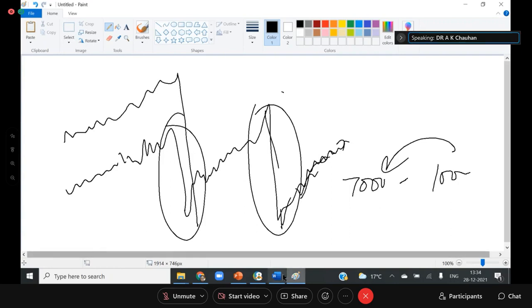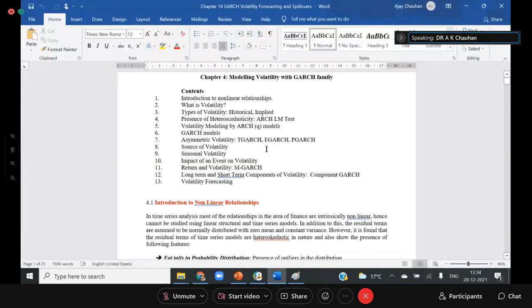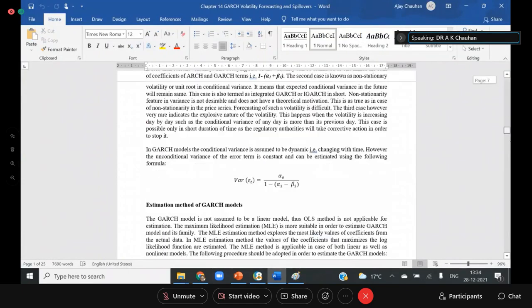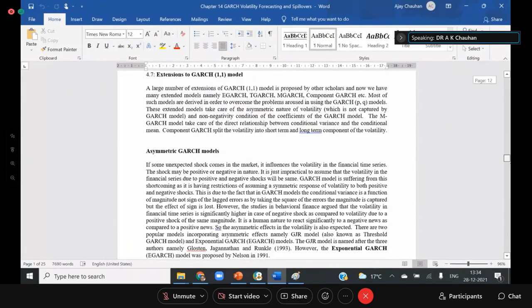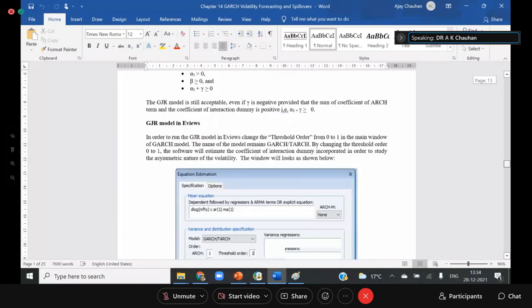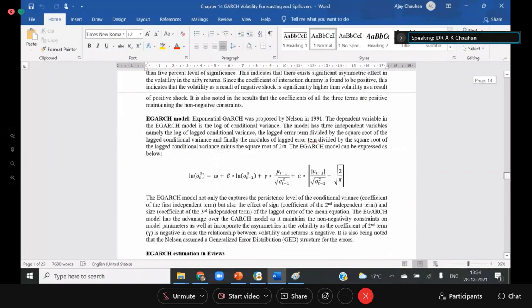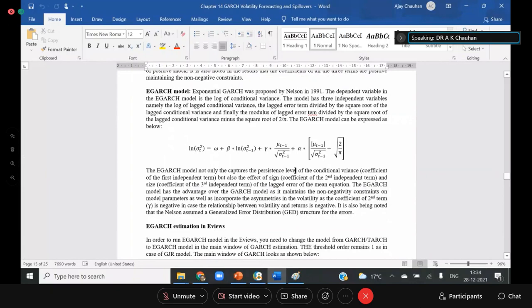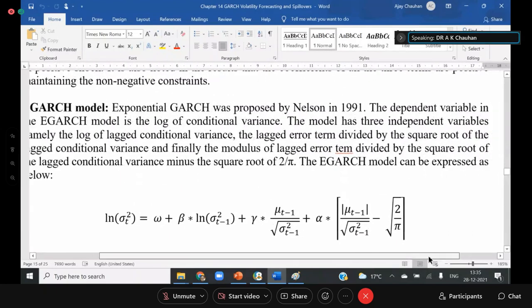Now we are moving to the other aspect, that is called EGARCH. This is the best model in the GARCH family. Now in EGARCH, this is the equation. I hope you can see this model clearly.